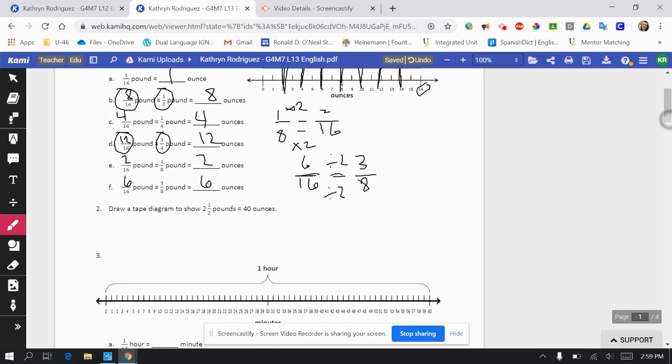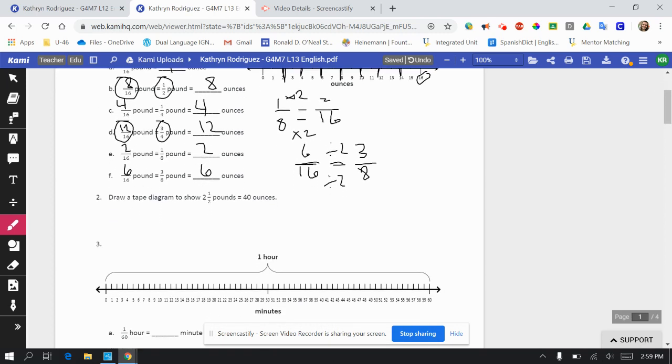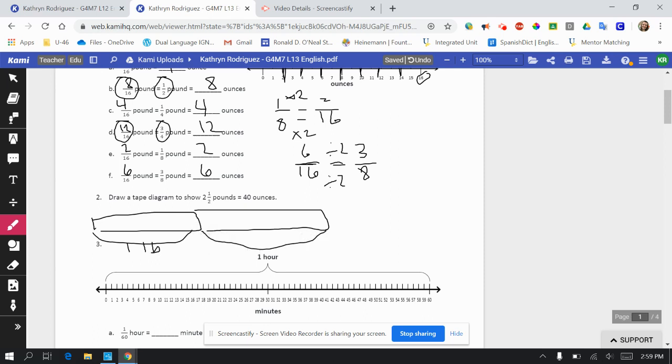All right, on to number 2. Looks like we got to draw a tape diagram. 2.5 pounds equals 40 ounces. Okay, so here's 1 pound. Here's a second pound. I'm going to label that down here.